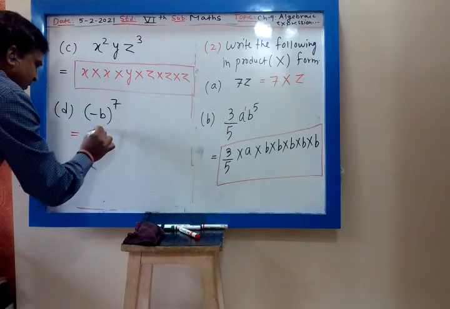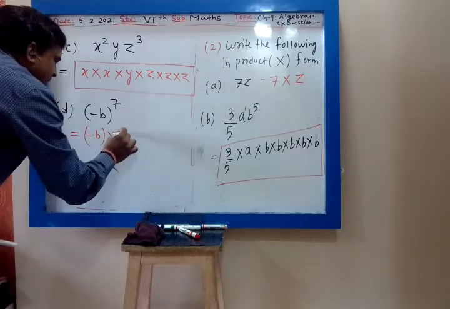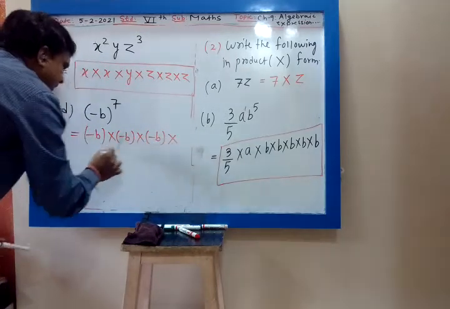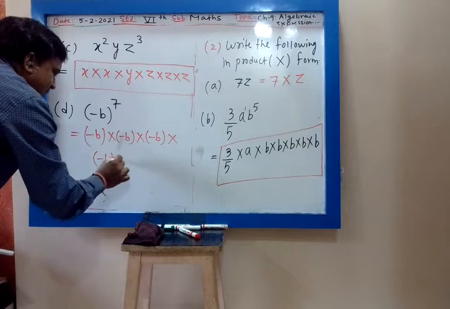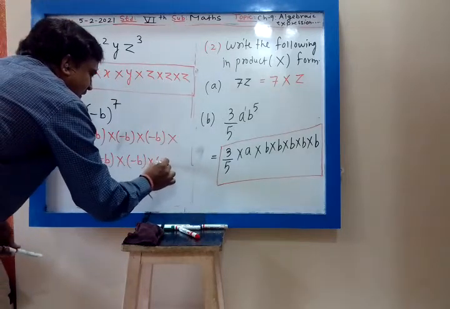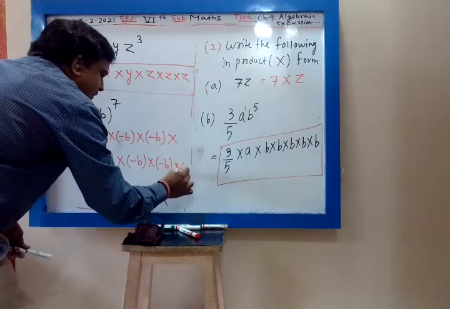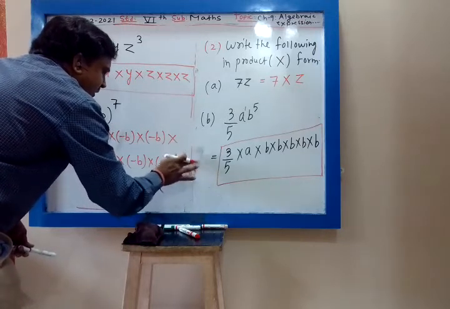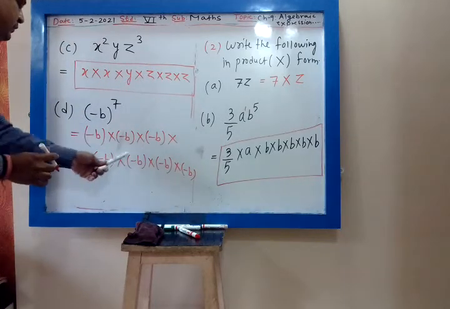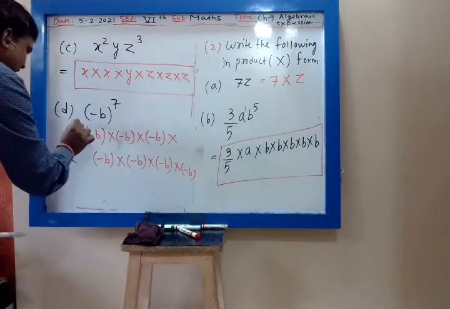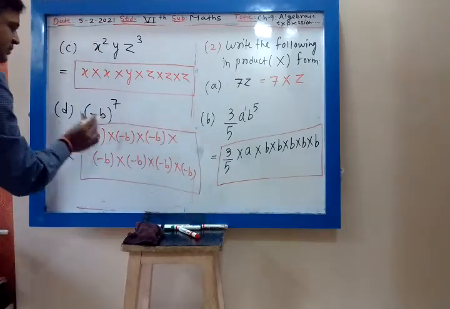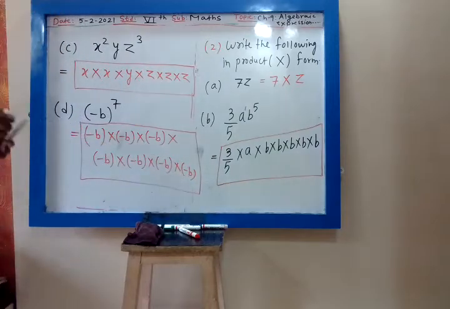So minus b into minus b into minus b into minus b into minus b, 7 times you have to multiply. So 7 times I am multiplying minus b: 1, 2, 3, 4, 5, 6, 7. So this is the answer: minus b into minus b into minus b into minus b into minus b up to 7 times.